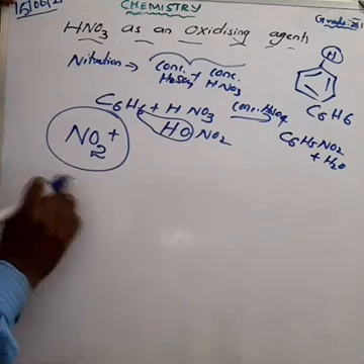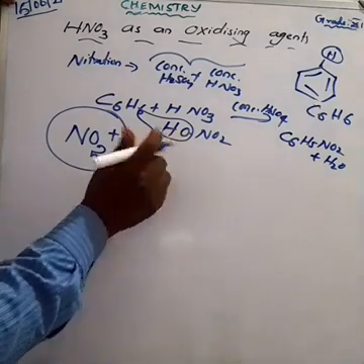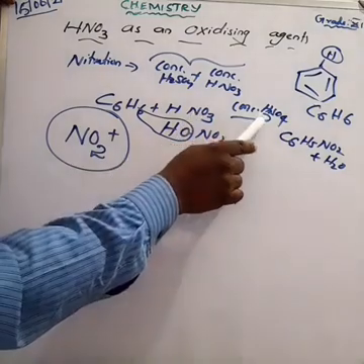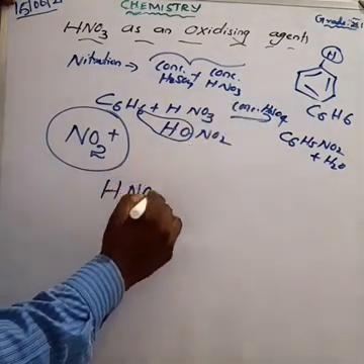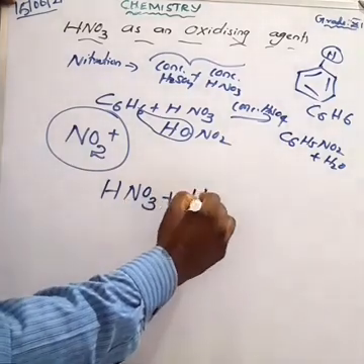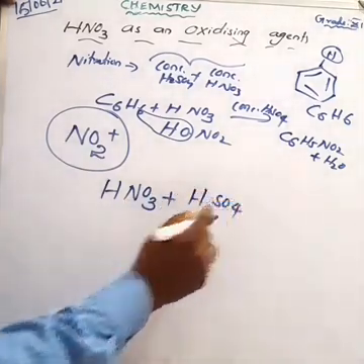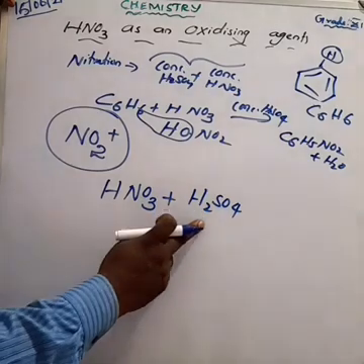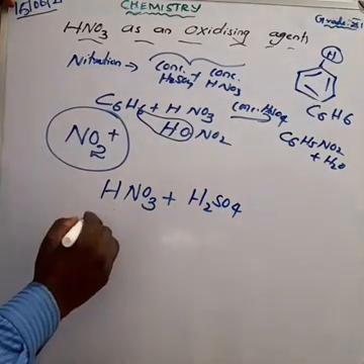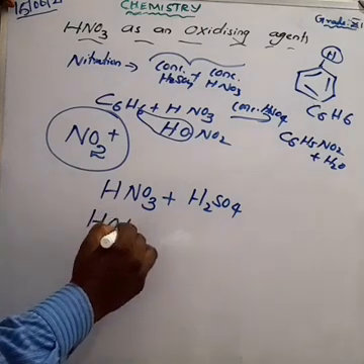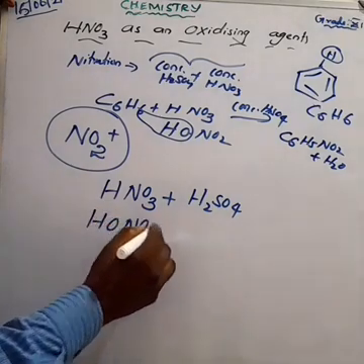Which are the two nitrating mixtures? Concentrated nitric acid and concentrated sulfuric acid. I am taking the two acids. Concentrated nitric acid can be written as HO-NO2.